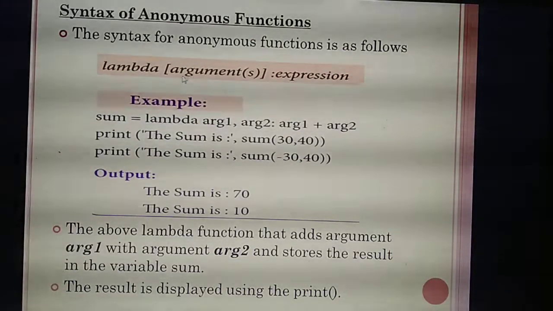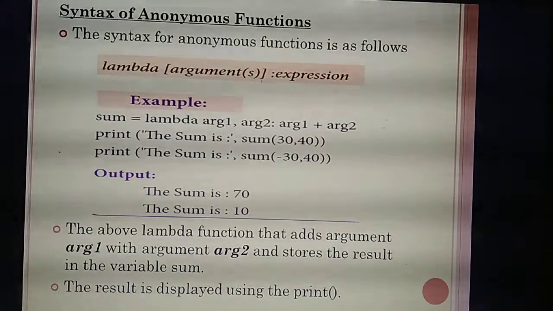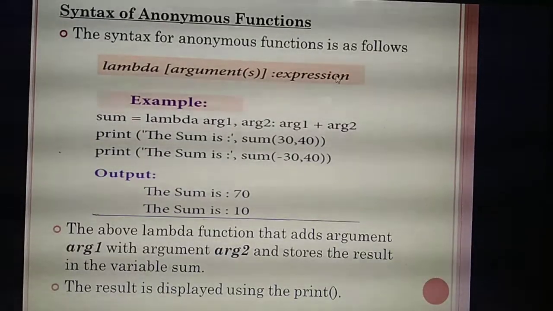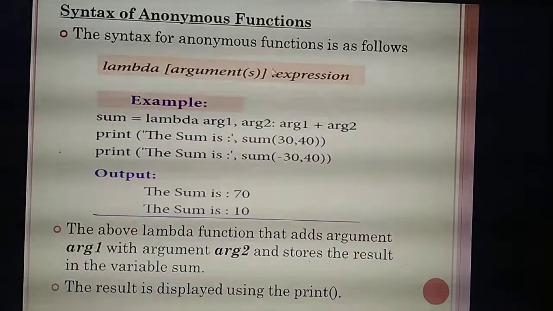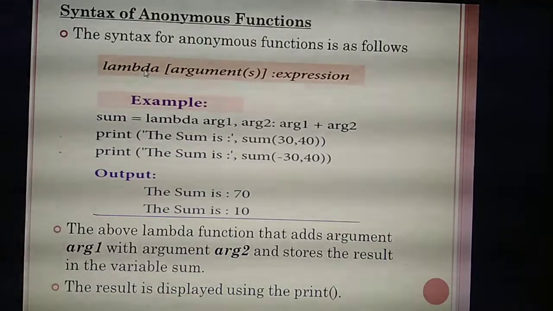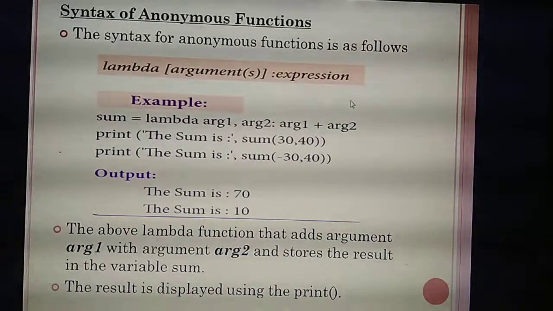It will take any number of arguments as input, and it will return them in an expression. You have studied or not? Yes. After that, one colon. Then you need to give it in the form of an expression. Understand? So what's the syntax of the anonymous function? It starts with the keyword lambda, then inside you give some arguments, then a colon, then you give it in the format of an expression.